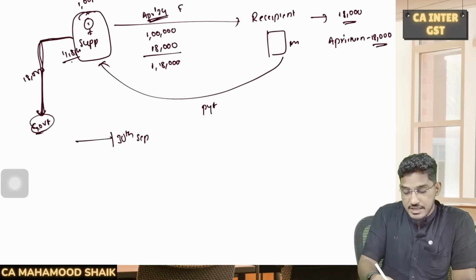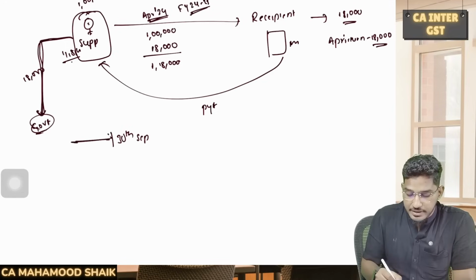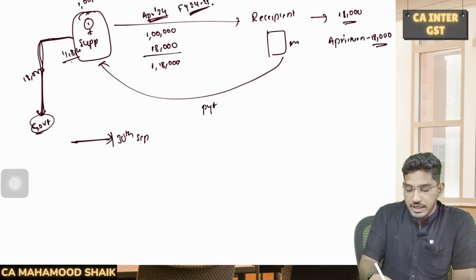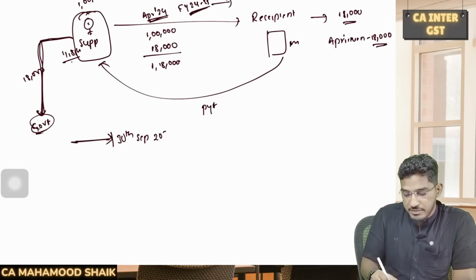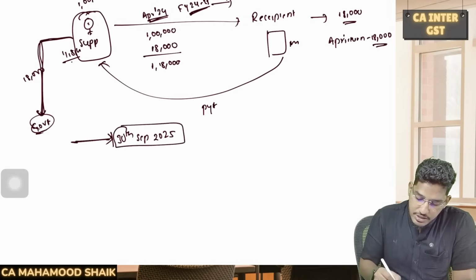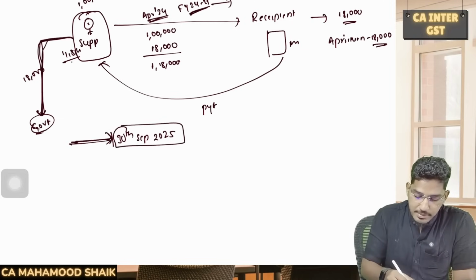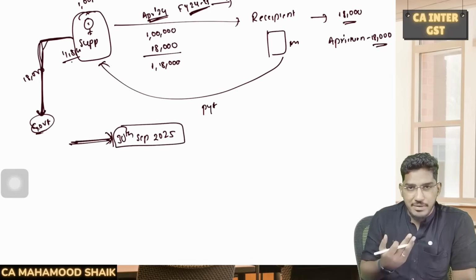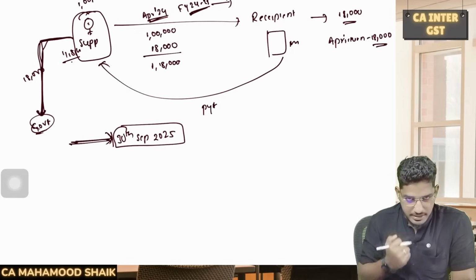This transaction has taken place in the financial year 24-25. The government told, we will wait till 30th of September following the end of the financial year, which will be 30th of September 2025. So till 30th of September 2025, the government will wait for this supplier to make the payment of this 18,000 rupees of GST. When I say making the payment, it could be in cash, it could be in credit, doesn't matter.